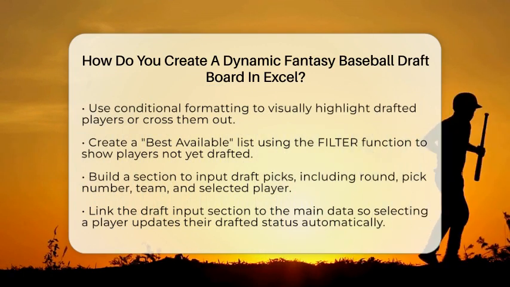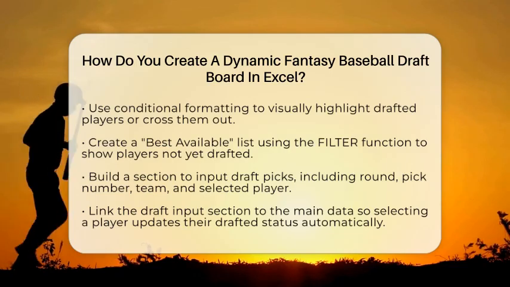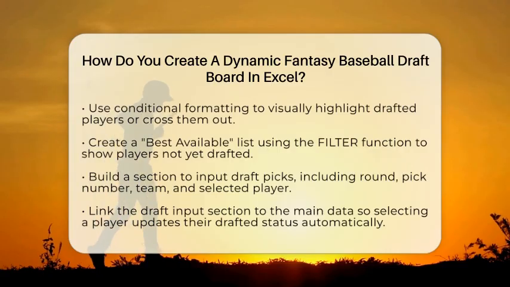Next, create a best available list that automatically updates to show players who are still free. You can do this with the filter function in Excel, which filters out players marked as drafted. For example, set the filter to show only players where the drafted column says no.